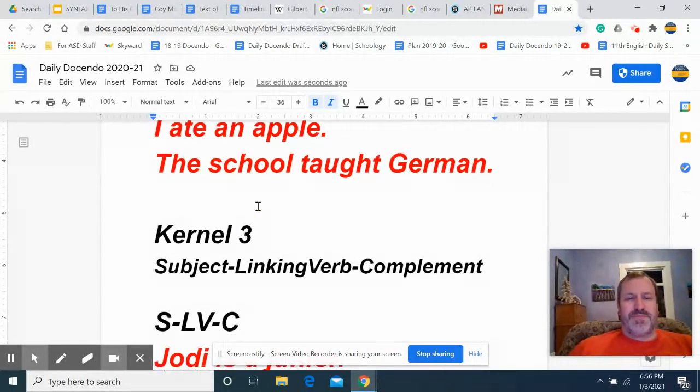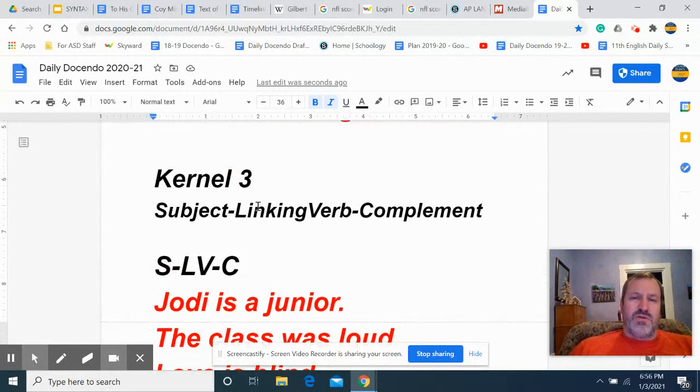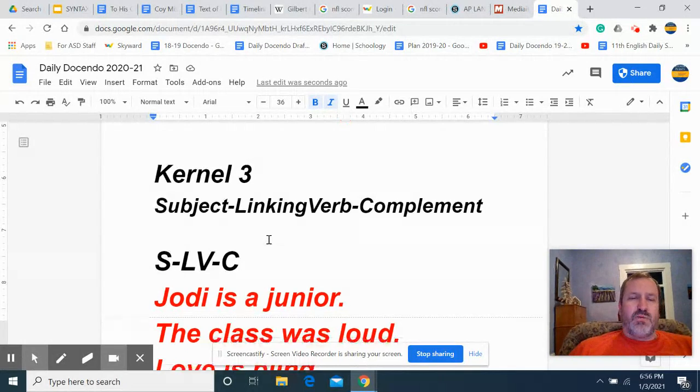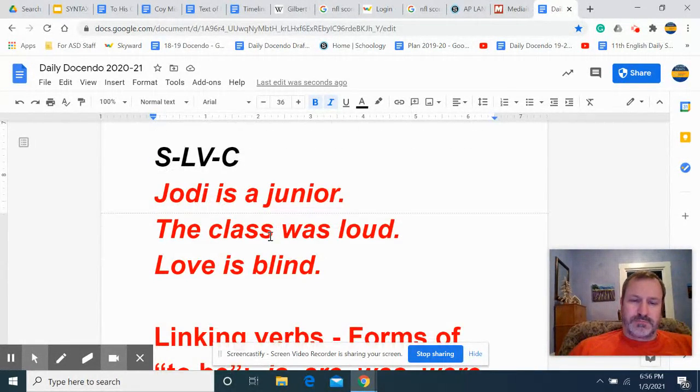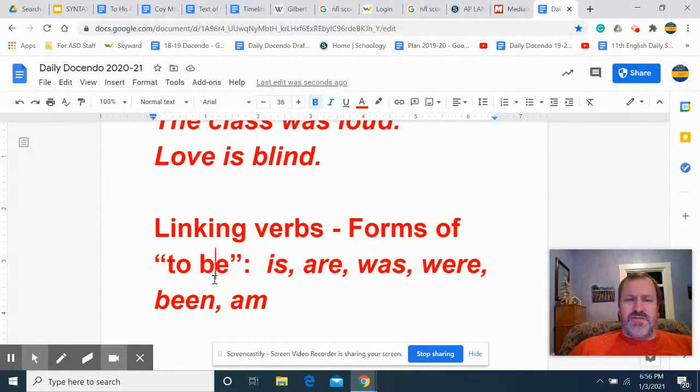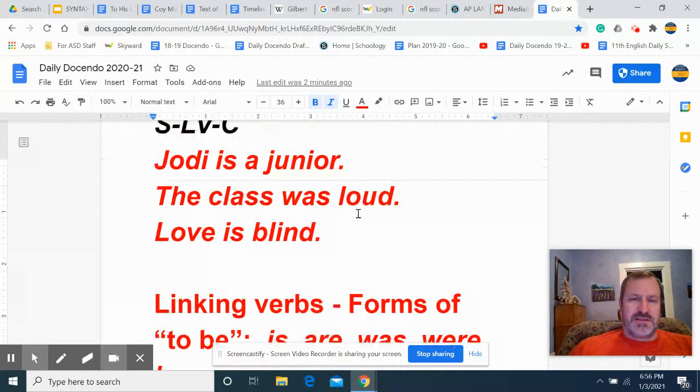There's one more, because we have this thing in English, which is another type of verb. It's called the linking verb. It's not an action verb. It's more of an equal sign kind of verb. We call these linking verbs. So we have this verb to be, the most common verb we have in English. It's also very irregular. Is, are, was, were. We use it so often, we're not even aware of it consciously, but we should be, because we're looking at sentences.